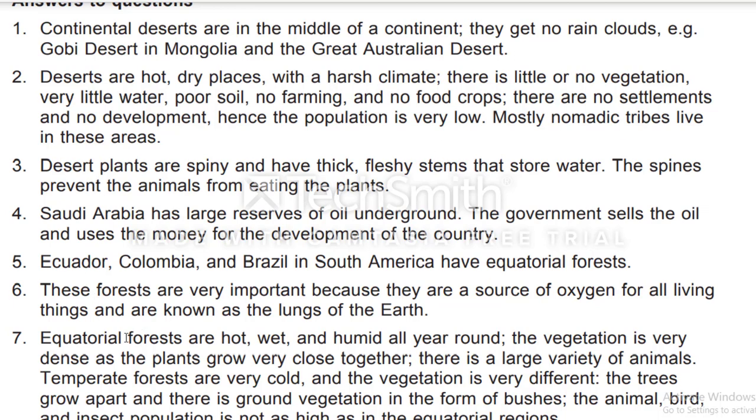Question number 3: What sort of vegetation would you find in a desert? Answer: Desert plants are spiny and have thick fleshy stems that store water. The spines prevent the animals from eating the plants.